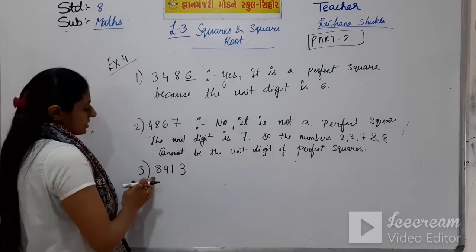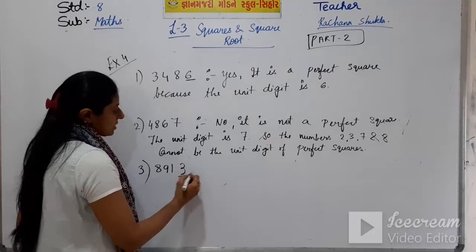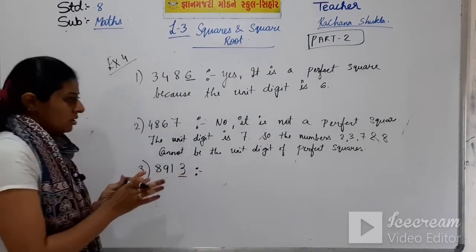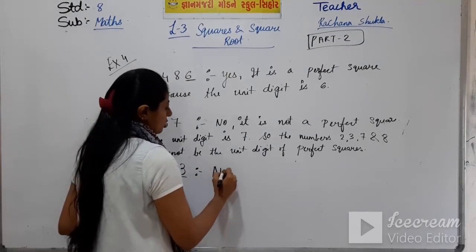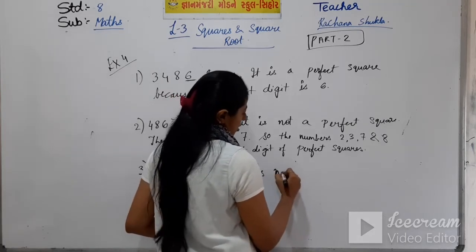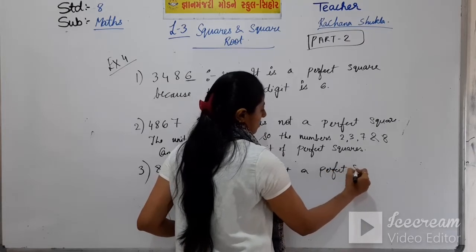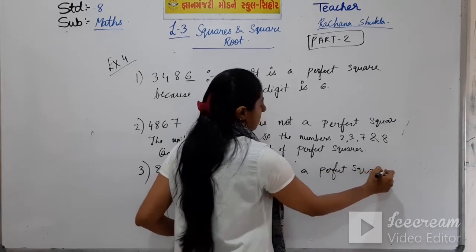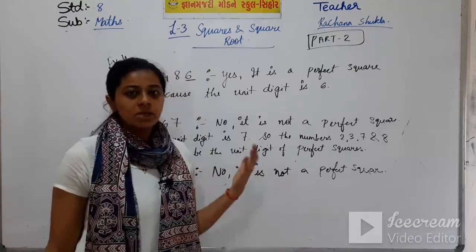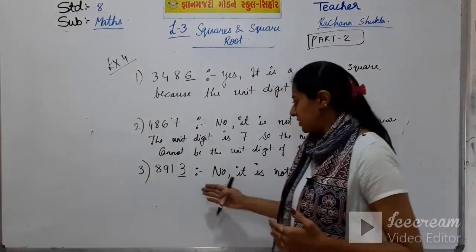Now talking about this number 8913. The unit digit is 3. So this is also not a perfect square. Now why is it not a perfect square? Because the unit digit is 3.